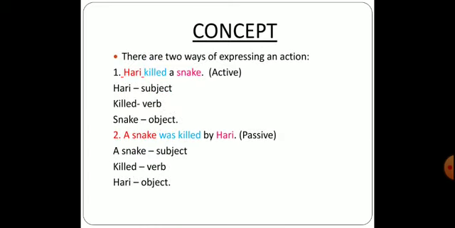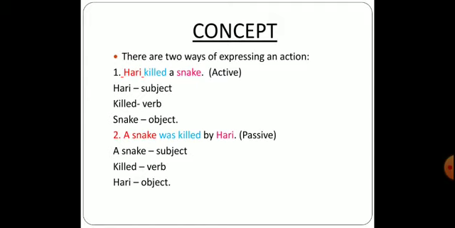Let us move ahead. Let us learn the concept. Now, what is the exact concept of active and passive? There are two ways of expressing an action, either in an active form or in a passive form. Both the sentences are correct according to the grammatical formation. The first one is Hari killed a snake. You can have a look over here. This is in active form.